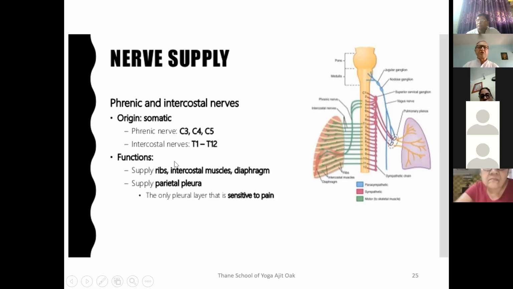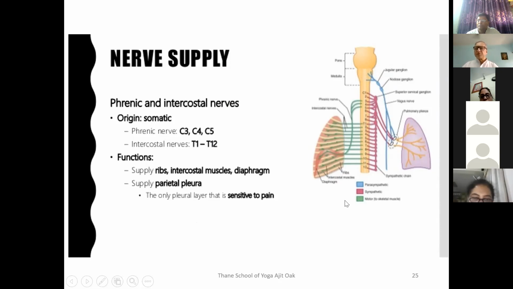Then there are intercostal nerves. T means thoracic, from the first thoracic vertebra to the twelfth thoracic vertebra. In between these thoracic vertebrae, pairs of nerves come out. So this is the nervous supply of the respiratory system. One of the important things to remember is that only the pleural layer is sensitive to pain.